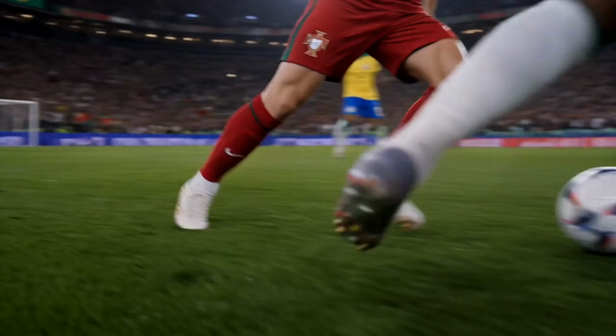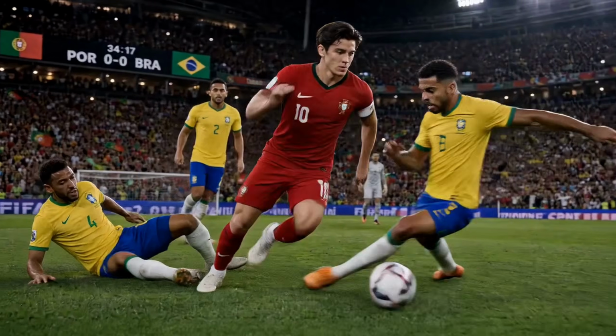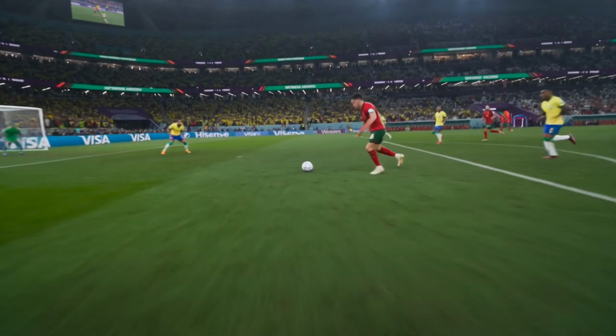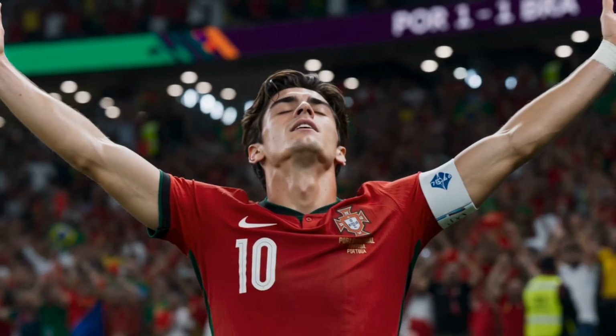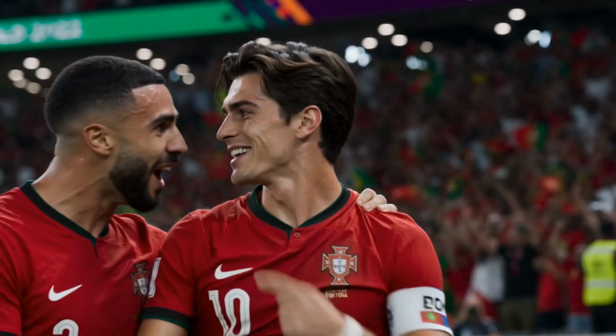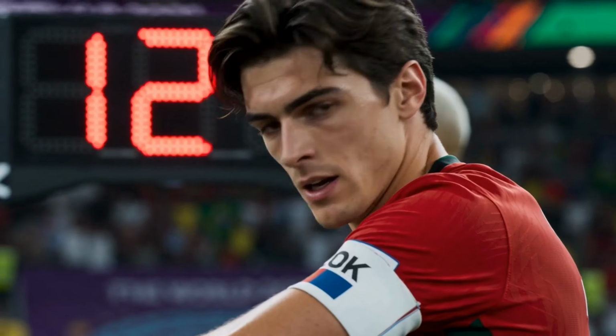Cole drives forward, past one, past two, oh what a touch, and Cole shoots the post so close, that is inches away. What have we got back in this World Cup? How did you see that? You didn't even look. I always know where you are. Listen to this stadium. Listen to it. 12 minutes remaining, Portugal level and everything to play for.